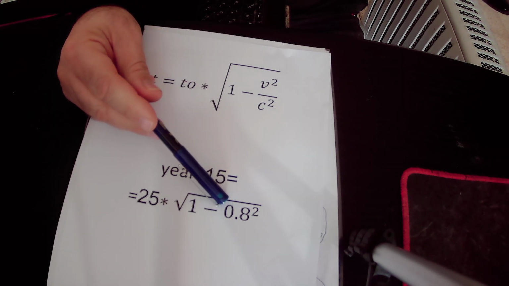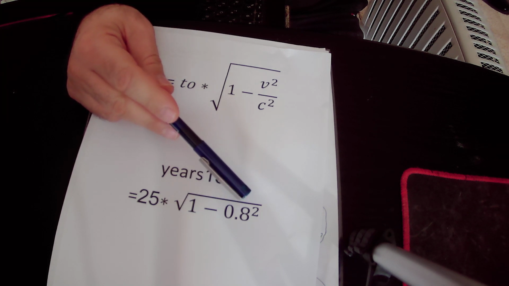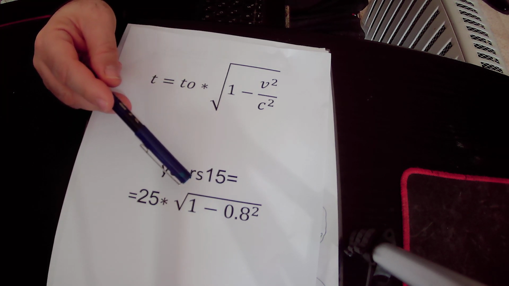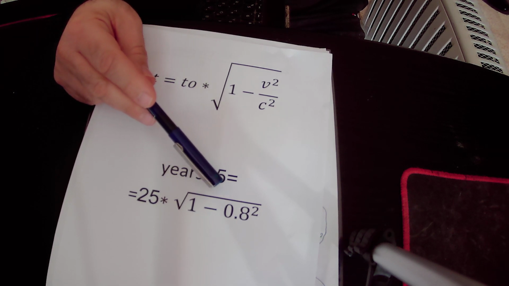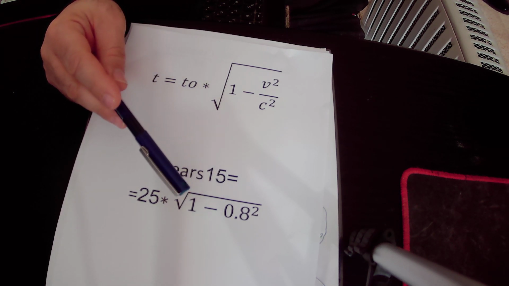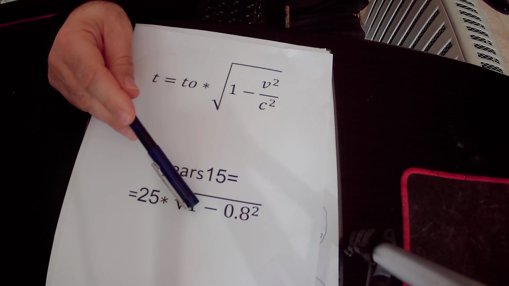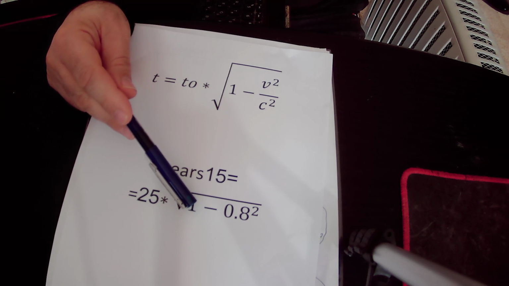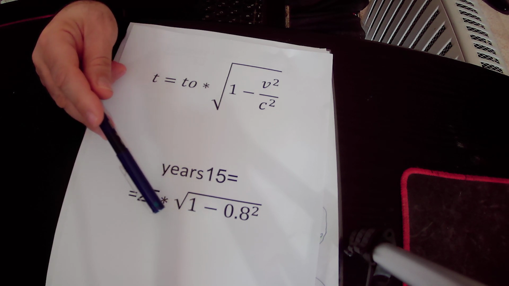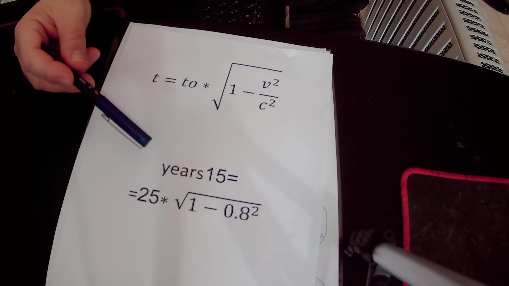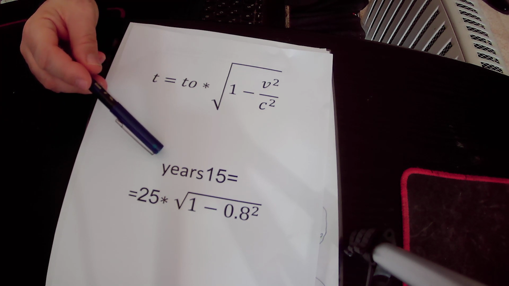We get 0.8, and 1 minus 0.8 squared is actually 0.36, and the root of 0.36 is 0.6. When we multiply 0.6 by 25, the result is 15 years. So the total time that has passed in the spaceship is 15 years only.